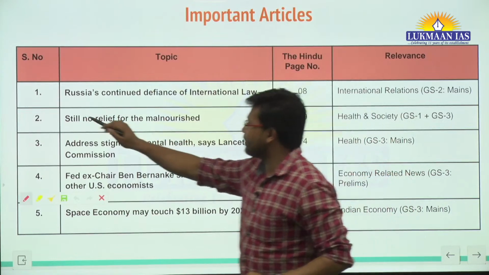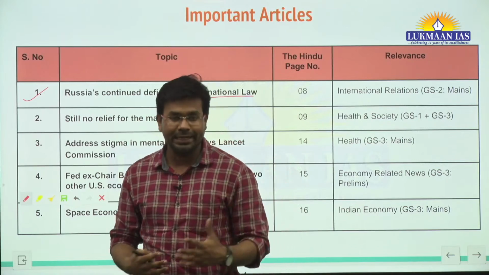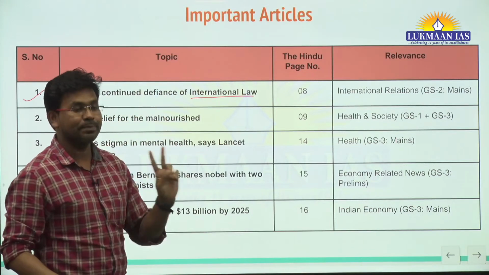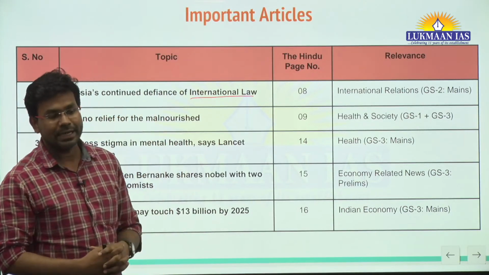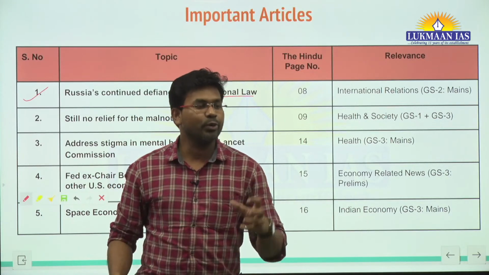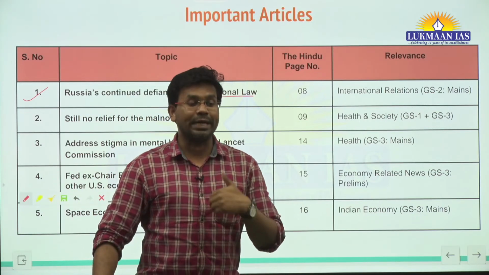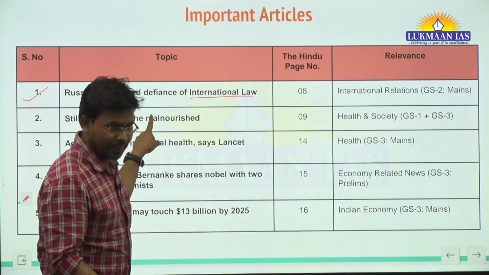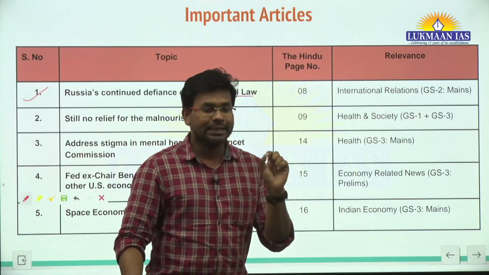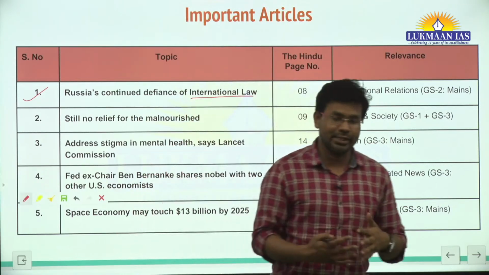The first article is about Russia's continued defiance of international law. This article is essentially related to international relations. It is important under GS paper 2, and in this article we will understand the conflict that Russia and Ukraine are having, and those international laws that are being defied, not adhered to, by the Russian government. We are going to understand those international norms and laws being violated by Russia, and why it is in violation of international law.